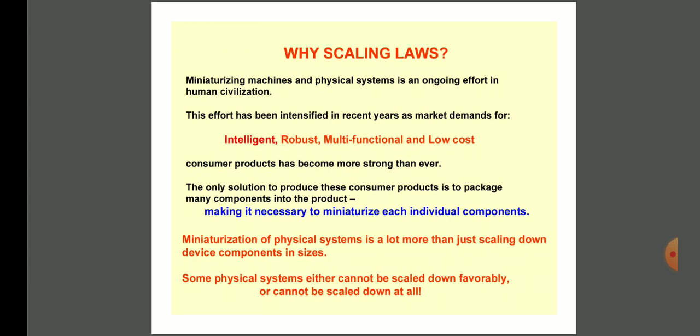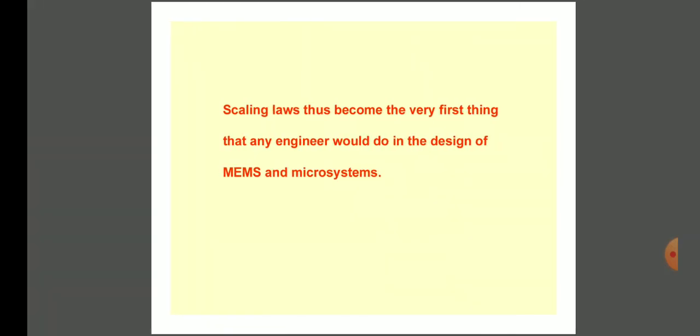So, it is thus essential that engineers make increasing efforts in miniaturizing new industrial products for reasons of physical appearance, volume, weight, and economy. So, the objective of this module is to provide engineers with a few selected scaling laws that will make them aware of the physical consequences of downscaling machines and devices. So you can say that scaling laws thus become the very first thing that any engineer would do in the design of MEMS and microsystems.